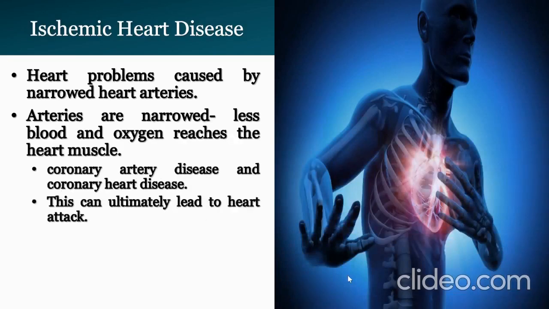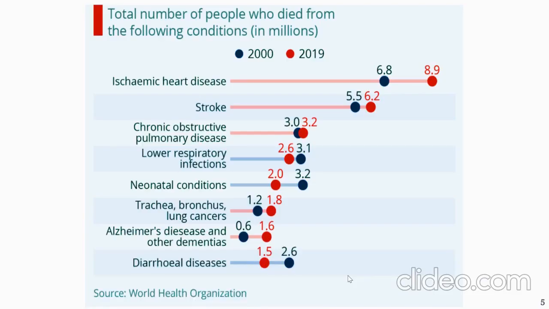So, coming to what ischemic heart disease is, ischemic heart disease can be defined as heart problems that are caused by narrowed heart arteries. And why does this happen? Arteries are narrowed when there is less blood and oxygen that reaches the heart. This can ultimately lead to heart attack.